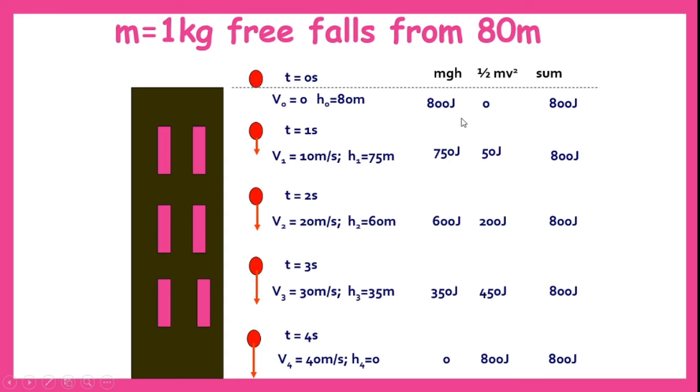One more thing I want to show you here. If you observe, at the top point mgh has a maximum value. If you observe all these values, this is the potential energy. So when we observe here, the potential energy is maximum at the top point and potential energy is minimum at the bottom point.